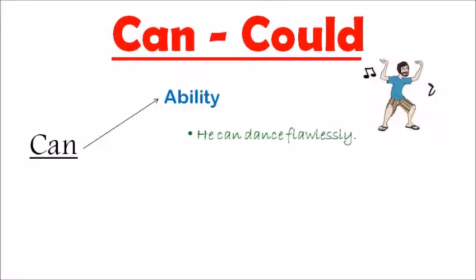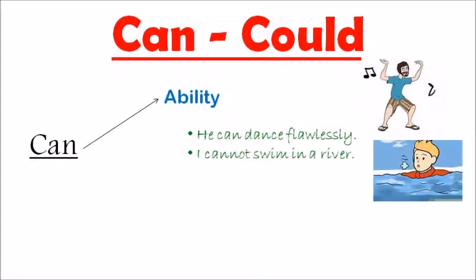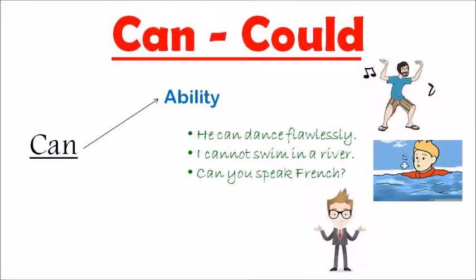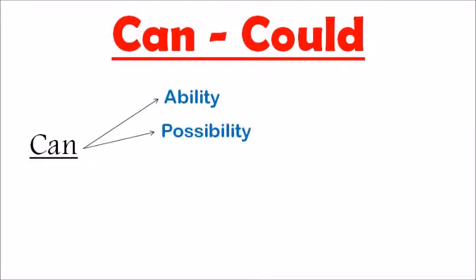For example, he can dance flawlessly. I cannot swim in a river, the negative sentence of can. We can also contract can and not, and it becomes: I cannot swim in a river becomes I can't swim in a river. Can you speak French? Interrogative sentence.